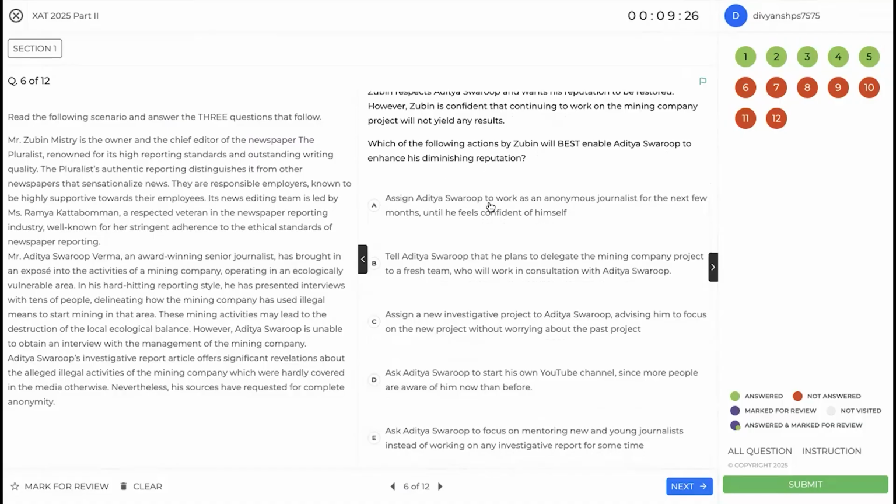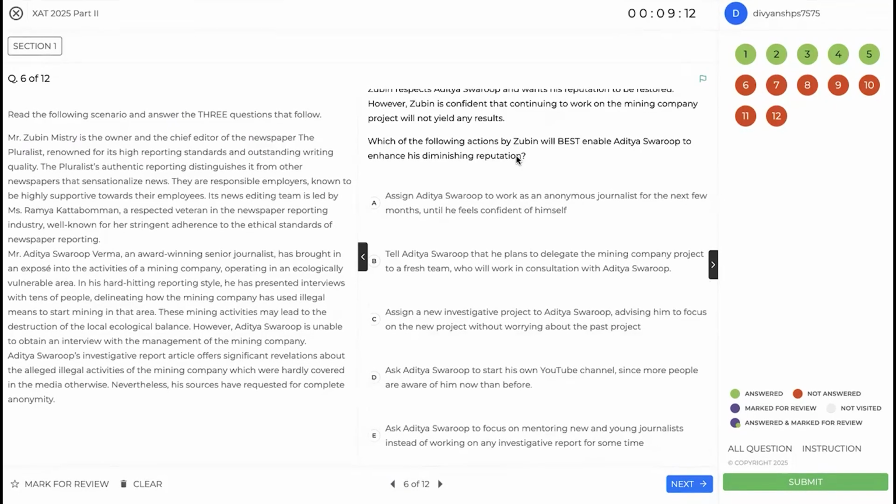Assign Aditya to work as an anonymous journalist. So this will not help because his reputation is diminishing. And if you make him an anonymous journalist, then that entire angle is going to go away. He is no longer in the picture, so his reputation will continue to take the hit.